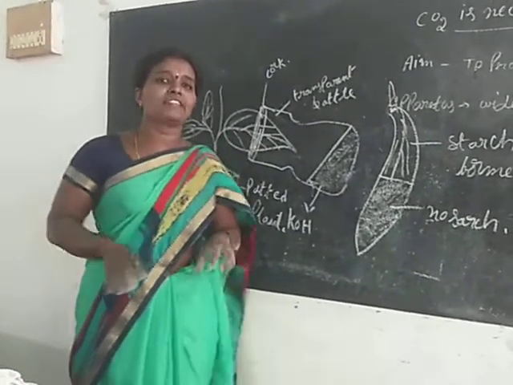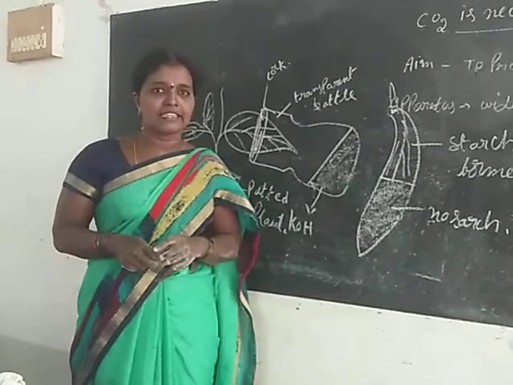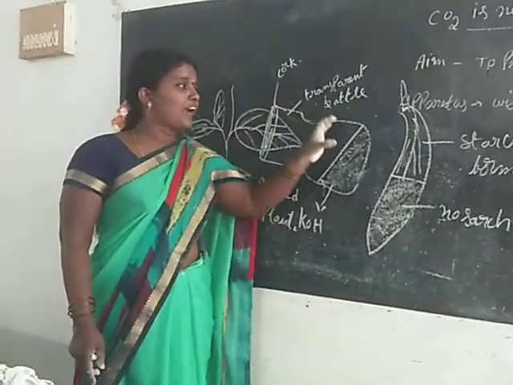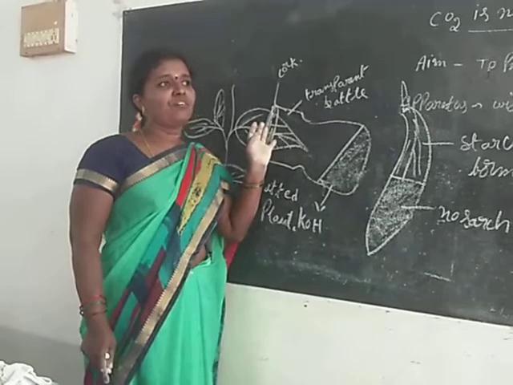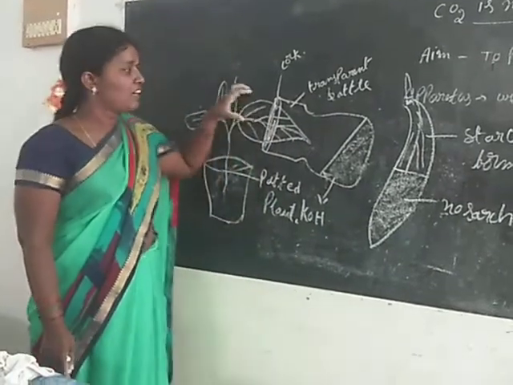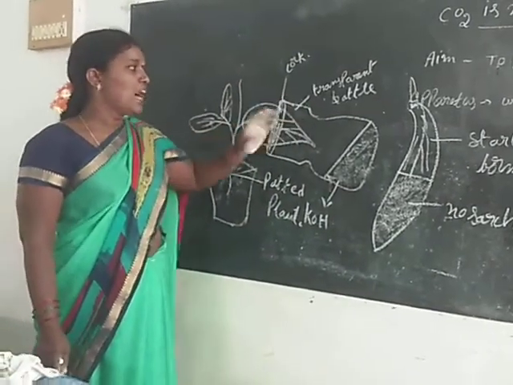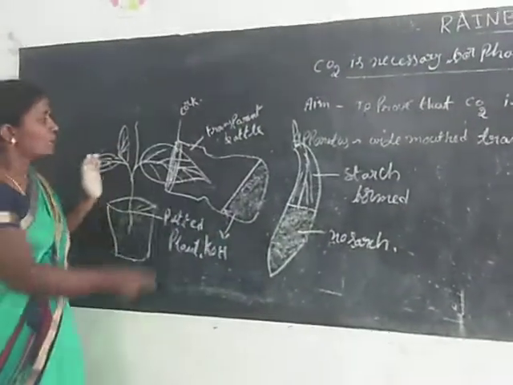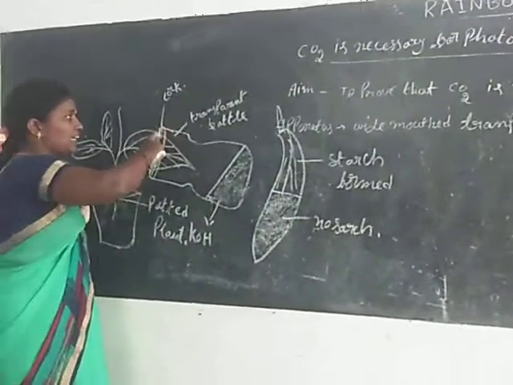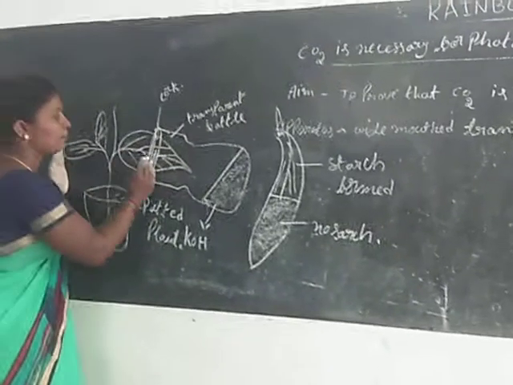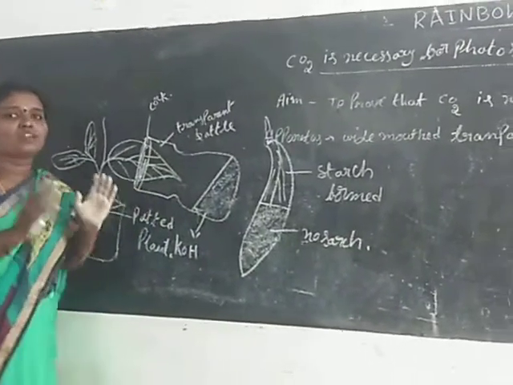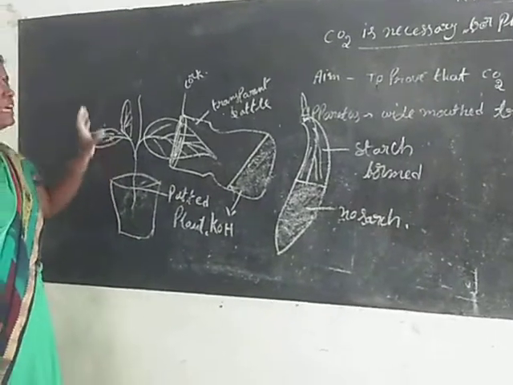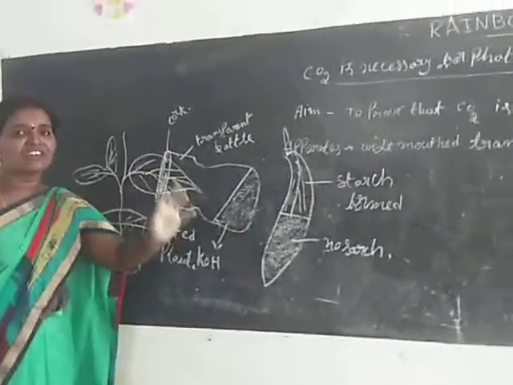Take one leaf and insert it into the wide mouth transparent bottle, which has KOH solution inside. Tightly fit the cork, and set up the experiment in sunlight for 2 to 3 hours.